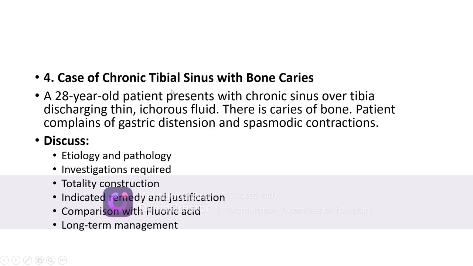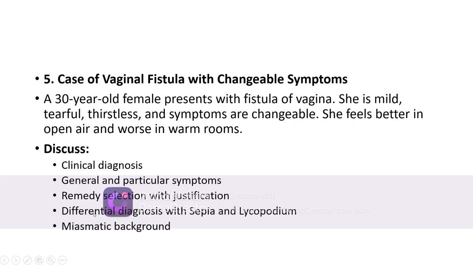Chronic tibial sinus. A 28-year-old patient presents with chronic sinus over tibia, discharging thin ichorous fluid. There is caries of bones. Patient complains of gastric distension and spasmodic contraction. Discuss etiology and pathology, investigation, totality construction, indicated remedy, justification, comparison with Fluoric acid, long-term management.